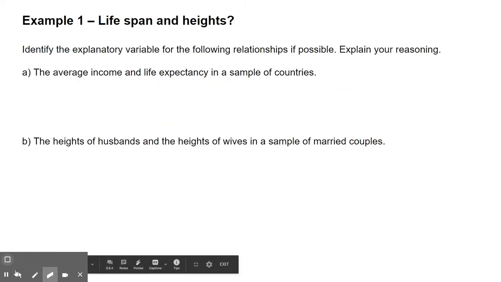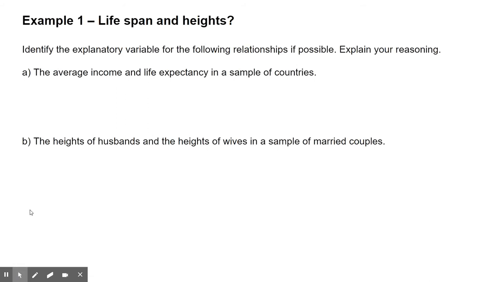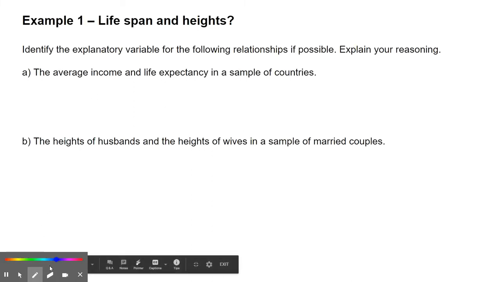Okay, so example 1 says lifespan and height. Identify the explanatory variable for the following relationships, if possible, and then explain your reasoning. So if we take a look at number 1, the average income and life expectancy in a sample of countries. So again, wealth inequality, right? If I have more money, I can afford better health insurance. I can go see the doctor. I'm probably going to live longer.